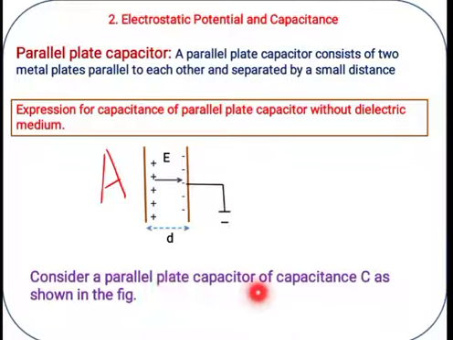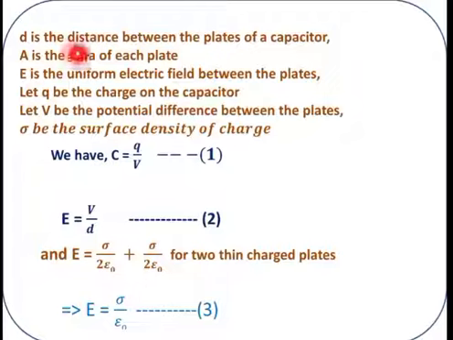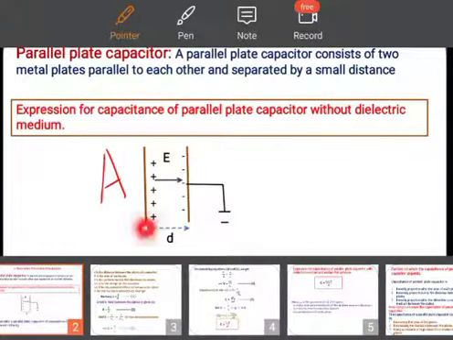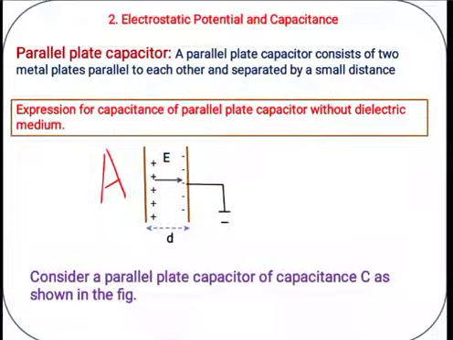Consider a parallel plate capacitor of capacitance C as shown in the figure. D is the distance between the plates, A is the area of each plate, and E is the uniform electric field. Let Q be the charge on the capacitor. This is D, this is A, the area of each plate, E is the uniform electric field, and for this plate also the area is the same, A.